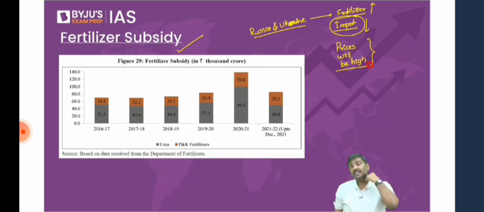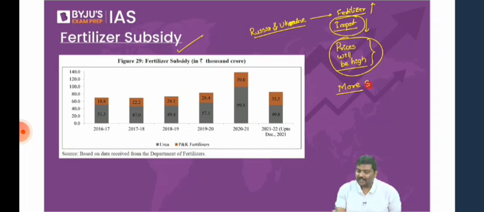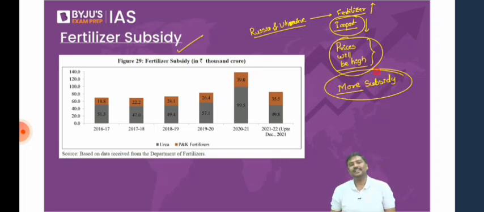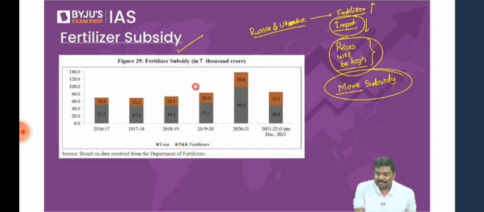Some of you might simply say, yes, sir, I will allow that to happen. Then will the farmers be quiet? So what you will do is, you will try to control the prices of these fertilizers by providing more and more subsidy. Now look at the trend and let me know, does it make sense or not?